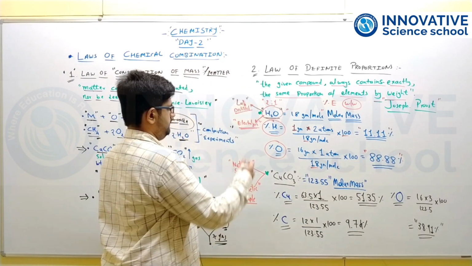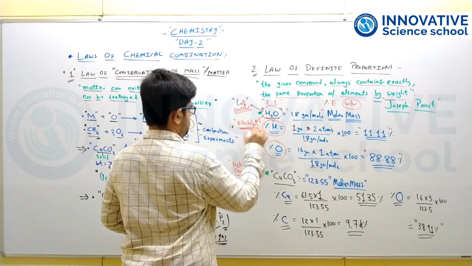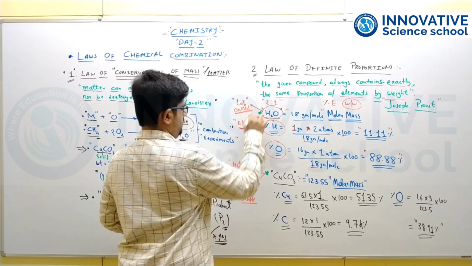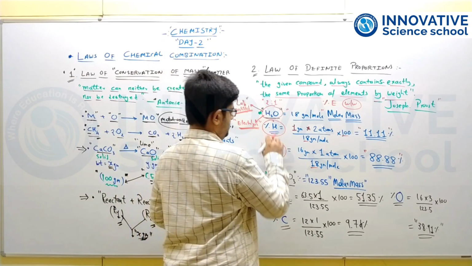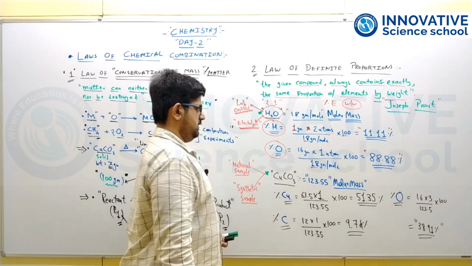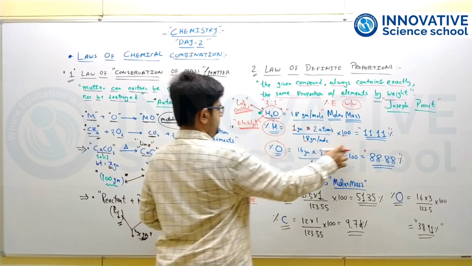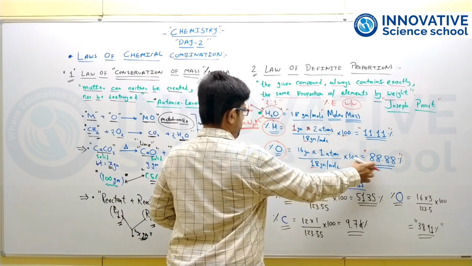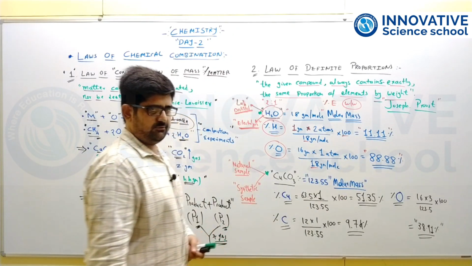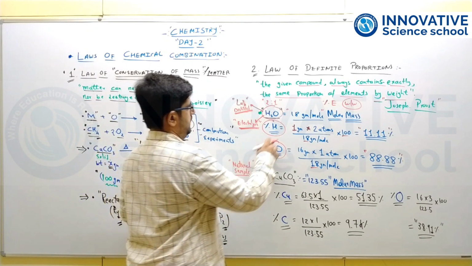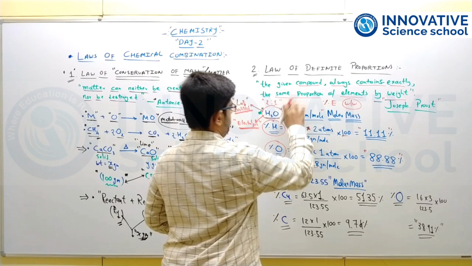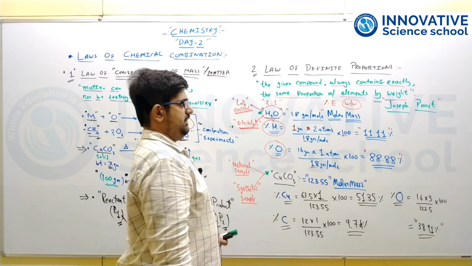So either you take water from the electrolysis process or from the distillation process, both would have the same percentage of hydrogen as well as oxygen, meaning hydrogen would remain 11% and oxygen 88% in any sample of water, right?